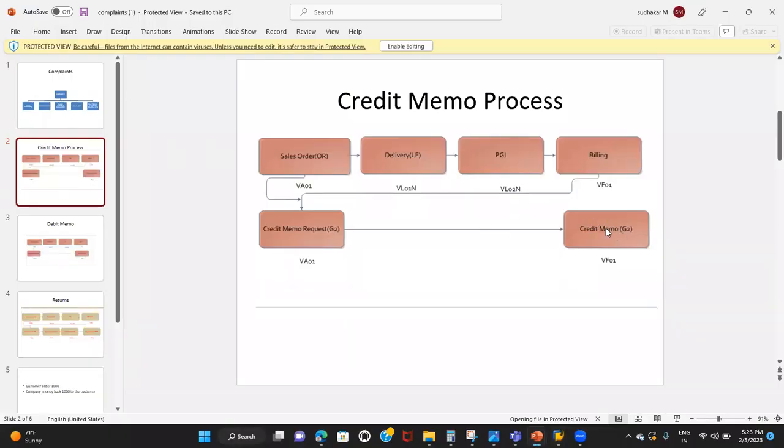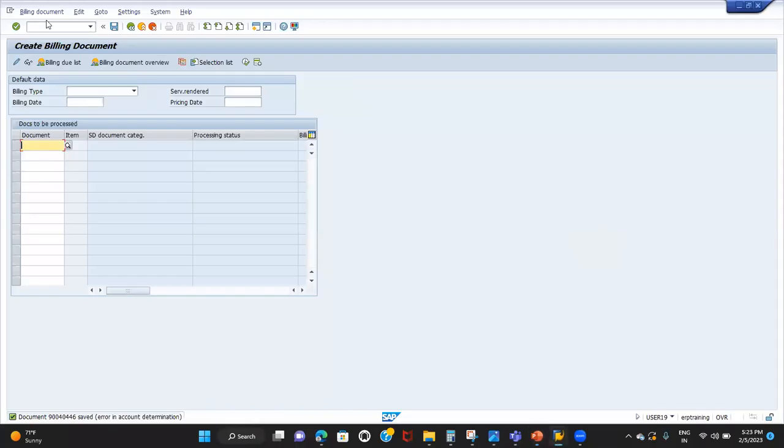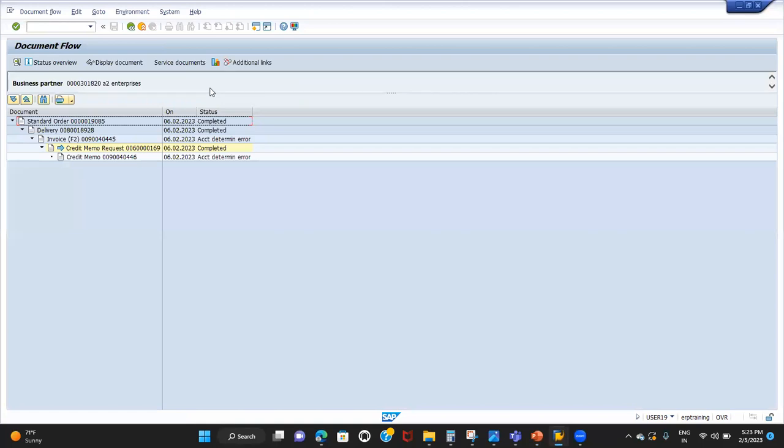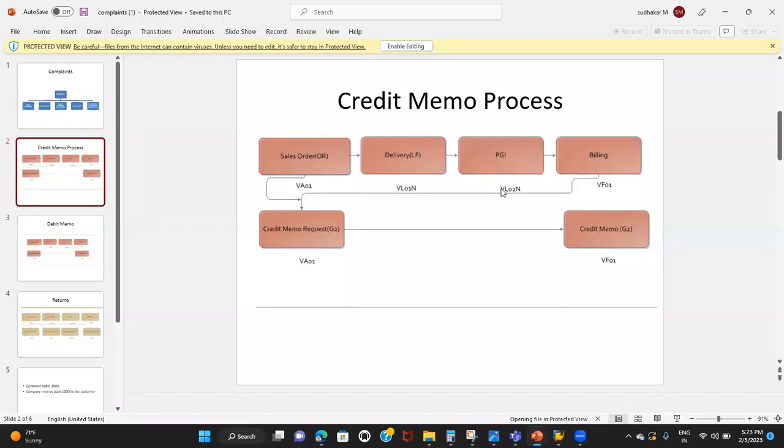The credit memo has been created. It is a billing document created with reference to the credit memo request, which is a sales document. That means it is order-related billing. If you want to see the entire flow, go to change mode or display mode of any document, be it the delivery, the order, the credit memo request or the billing document. There is a Document Flow button, where you can see the entire flow: order, delivery, invoice, credit memo request, credit memo. This is how we can run the complete credit memo process.